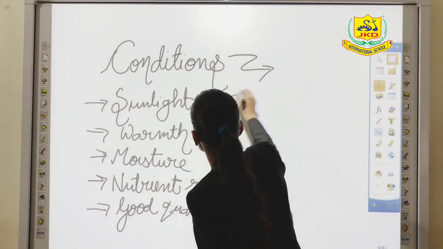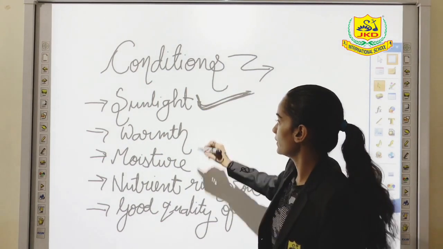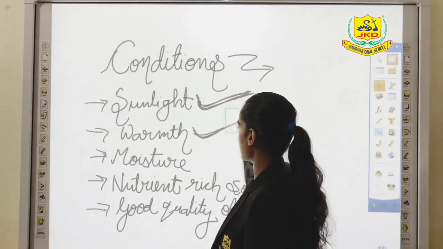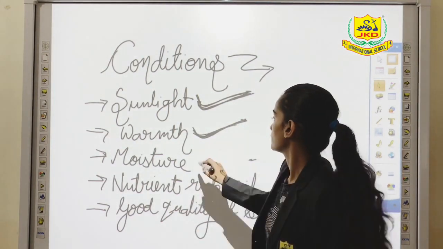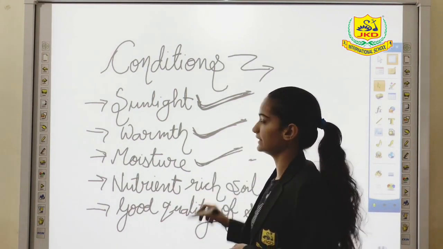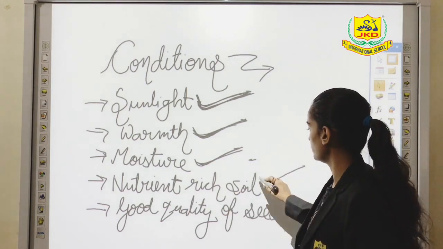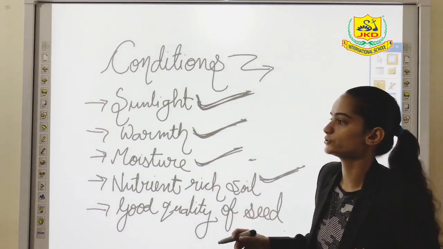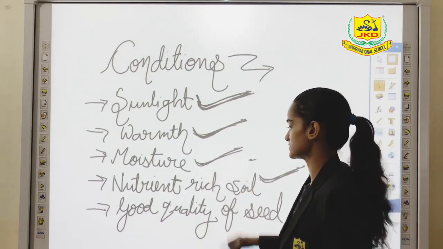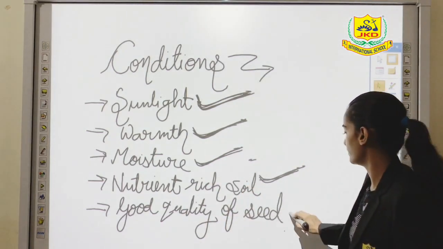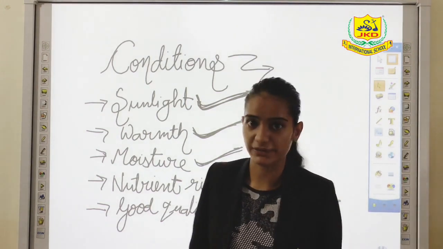The first one is sunlight. Obviously a plant needs sunlight to grow. Second one is warmth, that is temperature. This is the suitable temperature for a seed to grow. Third one is moisture, which is present in the soil. Fourth one is nutrient rich soil. All the minerals or all the nutrients which are needed for a seed to grow must be there in soil. Good quality of seed should be there. So these are all the conditions in which a seed must grow.